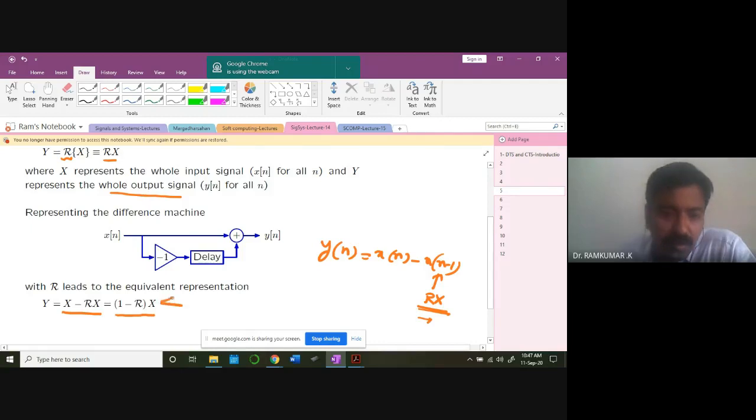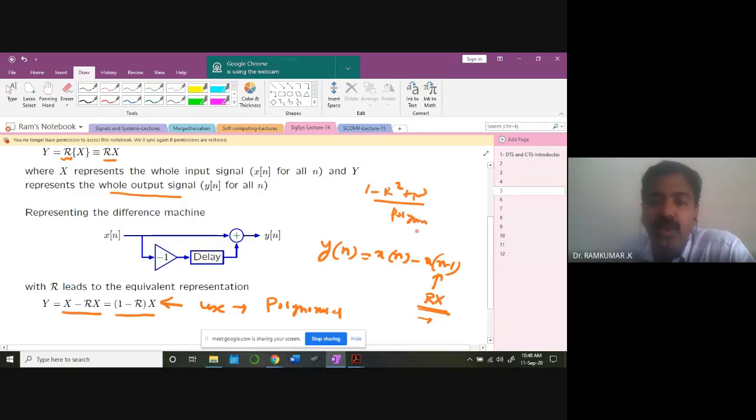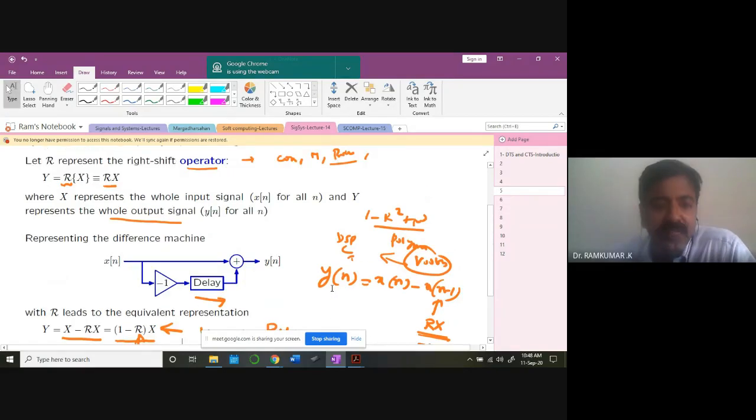This kind of expression will be of use to you when you are learning control theory, wherein you will be developing some kind of polynomial expressions. Remember, I'm going to have more delays. I may get something like R square or R cube. You end up with some kind of polynomial expressions. Factoring those polynomials and finding the roots of them is a very powerful idea in DSP, control theory, image processing and more. So you have to understand it very clearly. What I'm trying to say is, one delay introduces one right shift. You have to remember that. Anybody having difficulty visualizing it?